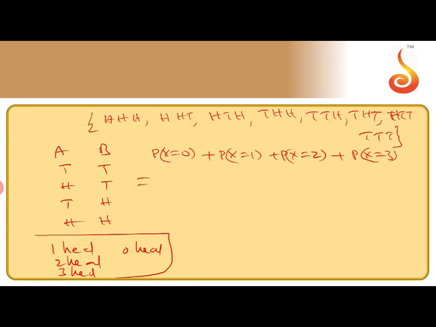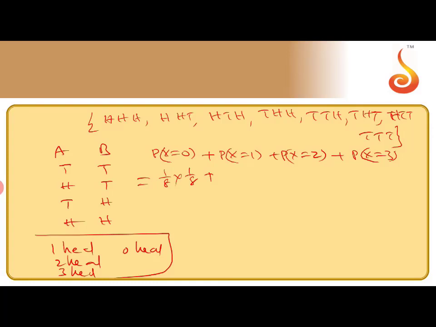So 0 head means both are tails. Person A gets tail and B gets tails. So getting tail in 3 coins, getting tail is 1 by 2. How many times are we tossing the coin? 3 times. That means 1 by 2 into 1 by 2 into 1 by 2, 1 by 8. A has 1 by 8, B also 1 by 8. That is the first case.